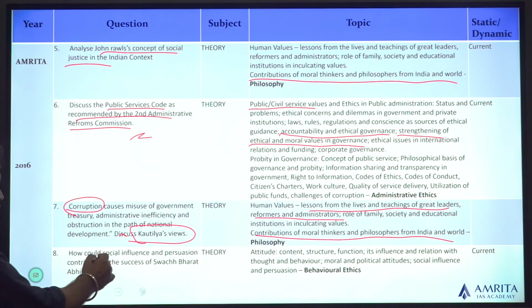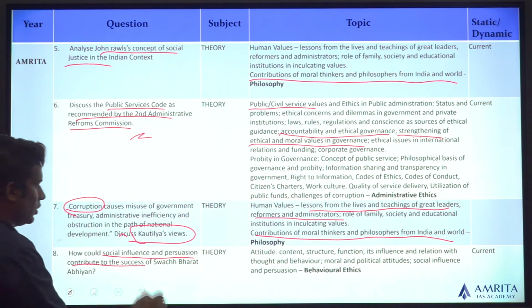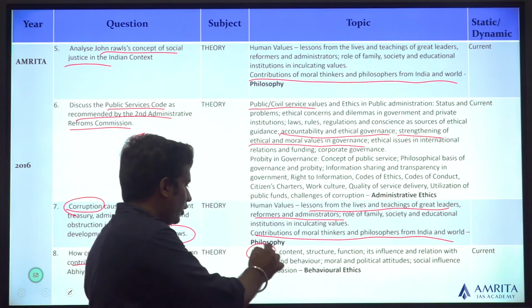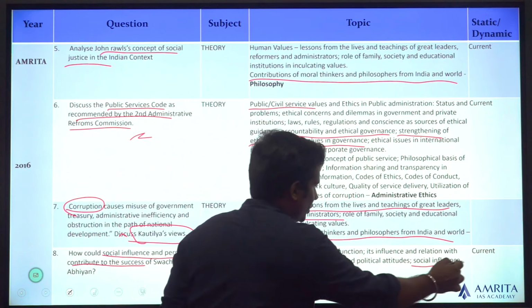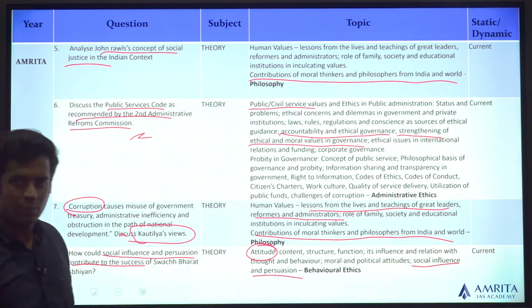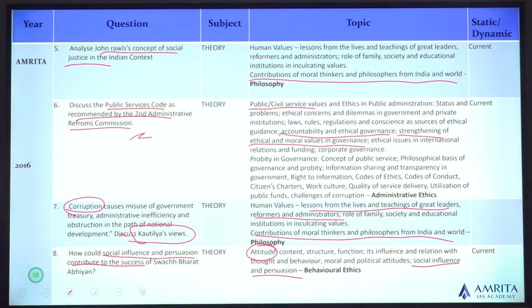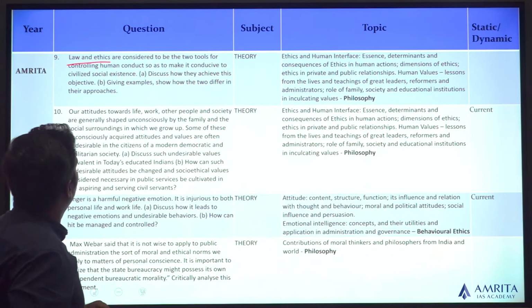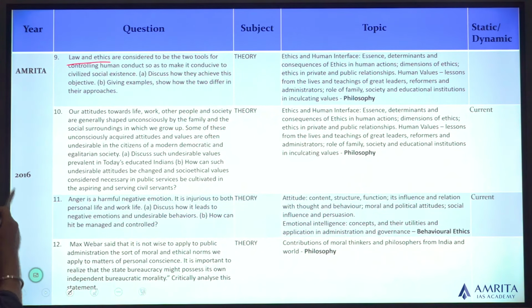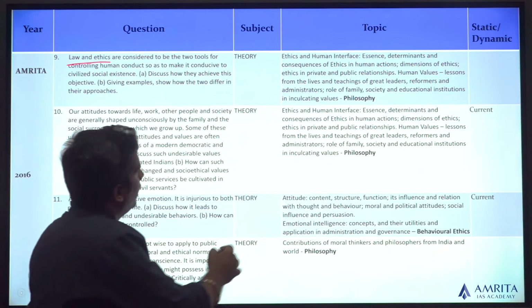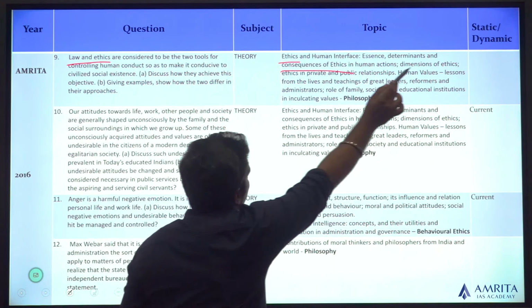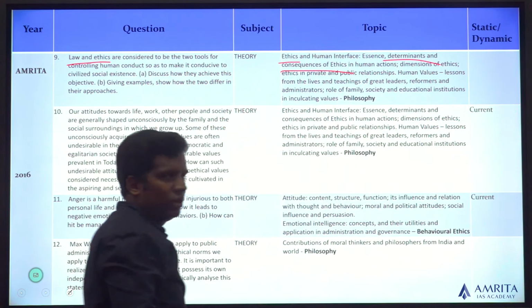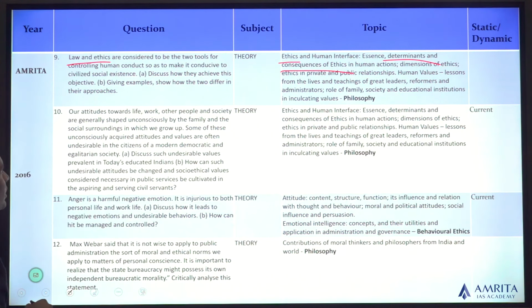Again, how would social influence and persuasion contribute to success of Swachh Bharat Abhiyan? In the topic of attitude, you have a subtopic known as social influence and persuasion, behavioral ethics. Law and ethics are considered to be 2 tools for controlling human conduct so as to make them civilized social existence. You can discuss how they achieve this objective. Ethics, consequences of ethics, determinants of ethics. How you civilize society with law and ethics.